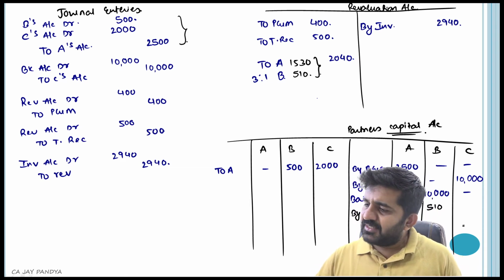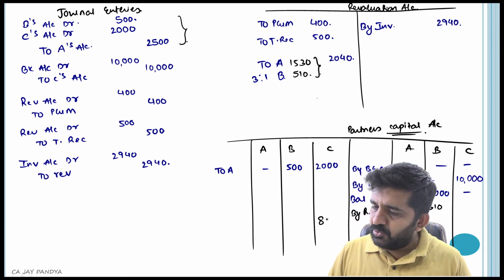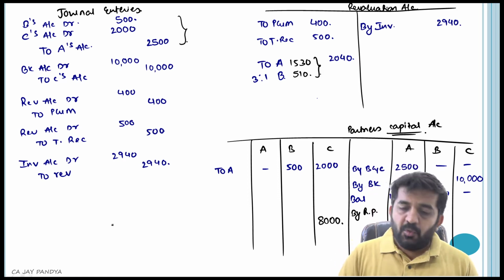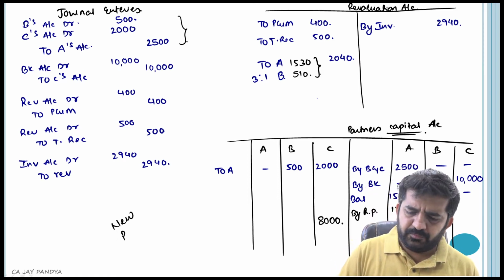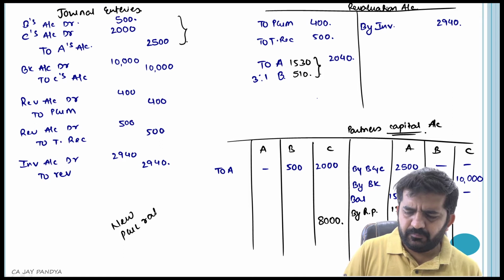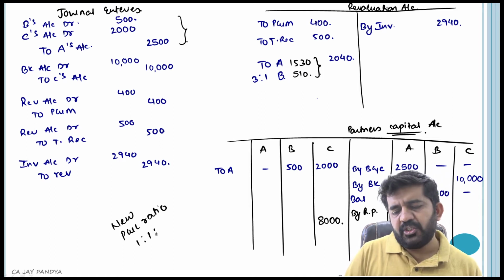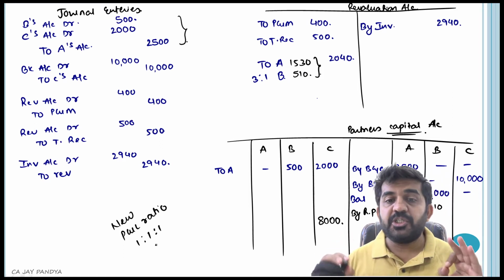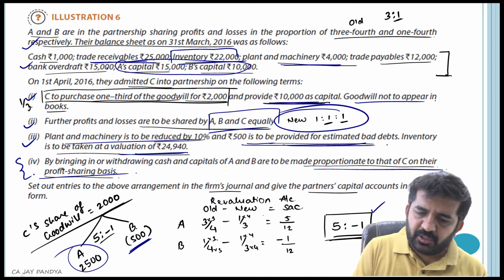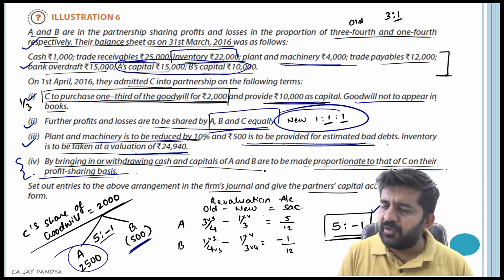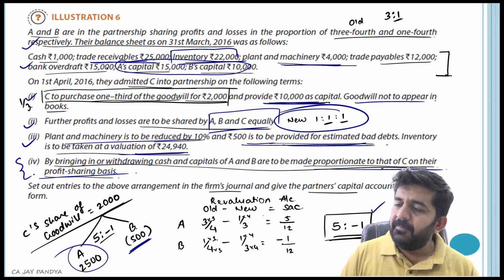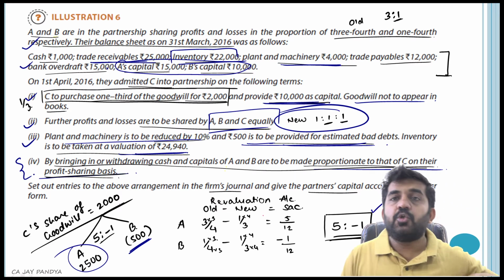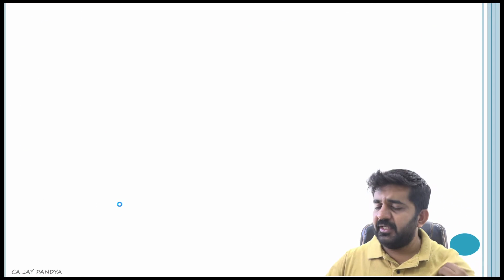What is the base capital of C? It is 8,000. What is the new profit sharing ratio? It is 1:1:1. The question says in this particular line, by bringing in or withdrawing cash, capital made proportionate to C on their profit sharing basis.